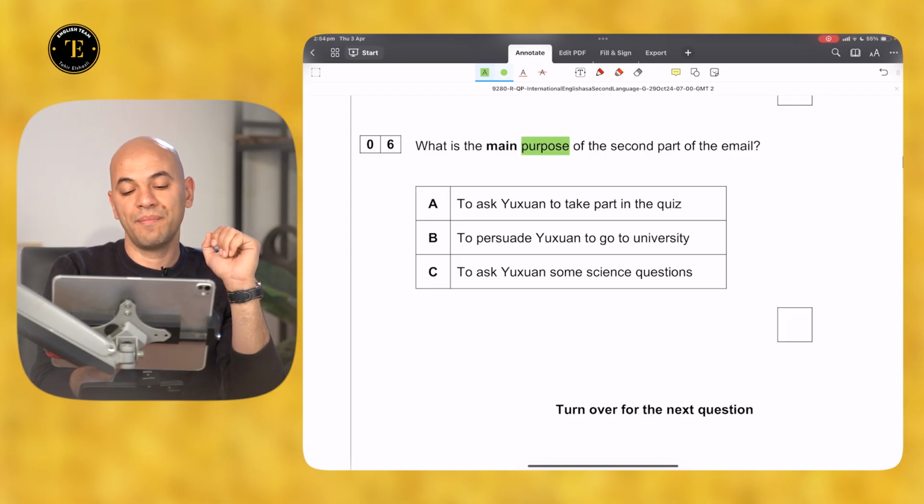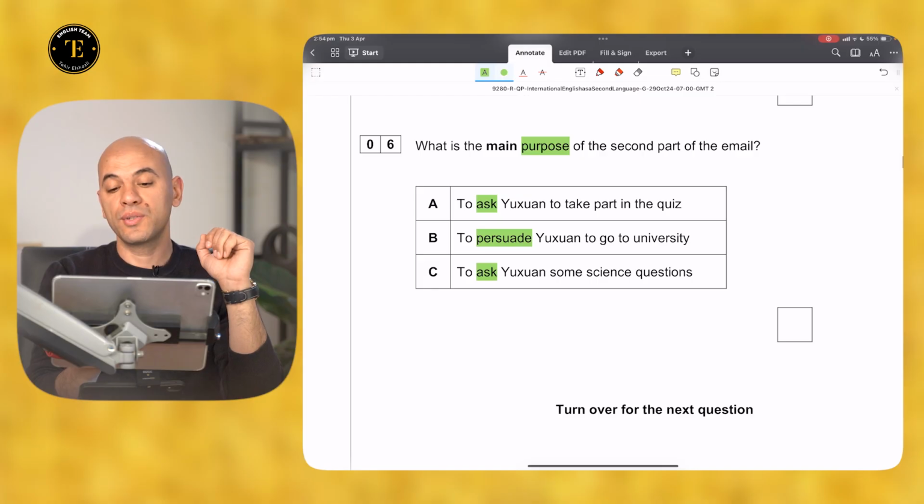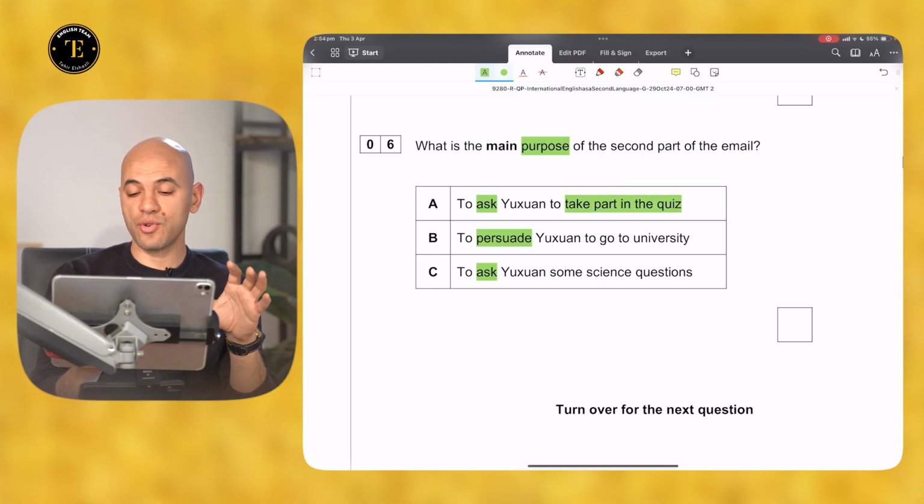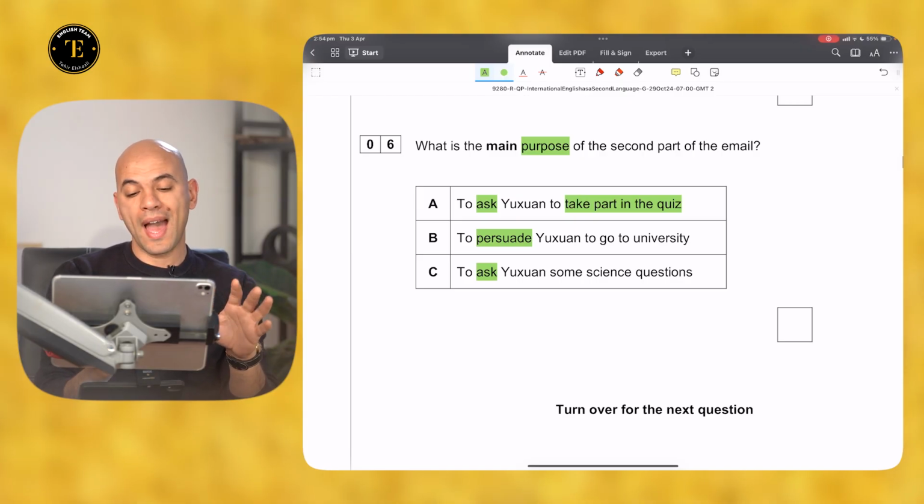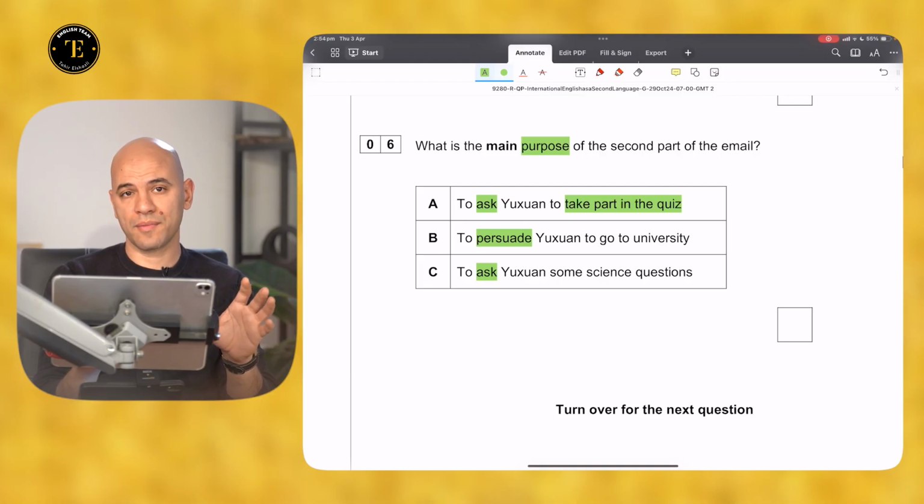You can see that we have 3 different wordings used: to ask, to persuade, or to ask again. To ask Yushan to take part in the quiz, or to persuade Yushan to go to university? That's too broad, isn't it? And to ask Yushan some science questions.